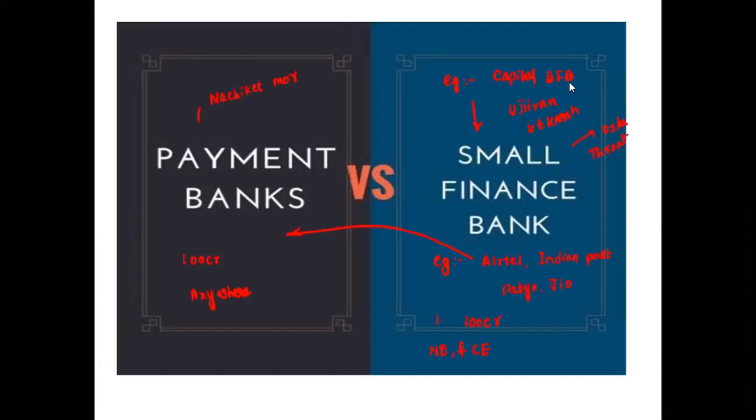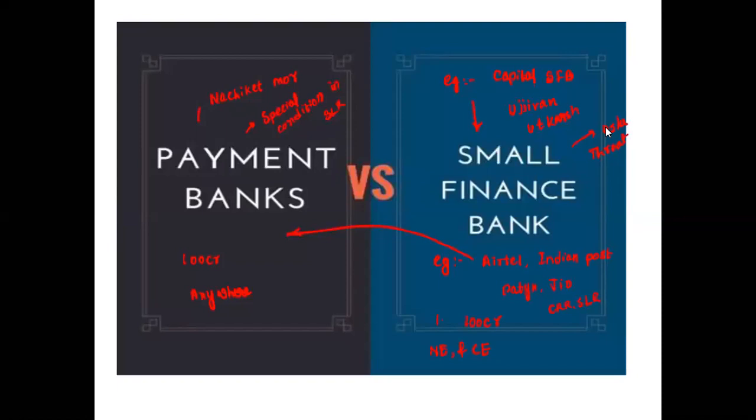Now, small finance banks have to maintain the same CRR, SLR, repo rate. But for the payment banks, there are special conditions and terms in the SLR. So they are based on the Nachiket More committee. CRR, SLR, etc. have to be maintained the same as a small finance bank, but special conditions will be given by the RBI, terms and conditions in the SLR. Okay, this is the thing, payment banks.